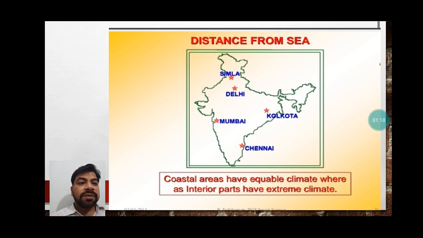So when we talk about Chennai, Mumbai and Kolkata, these areas are located nearby the coastal region. So what do you think, students? Will these regions remain hot, cold, or moderate? Obviously the answer is moderate because they are nearby the coastal region. We will see how coastal regions affect the climate because they do not allow the temperature to become too hot or too cold.